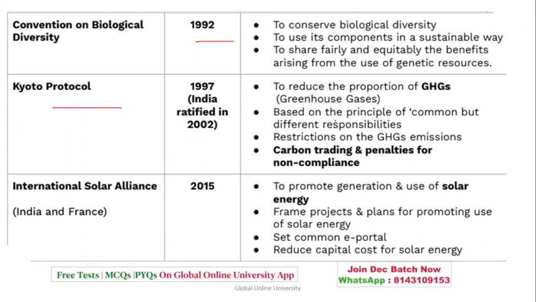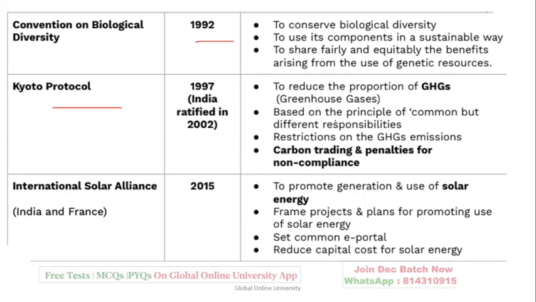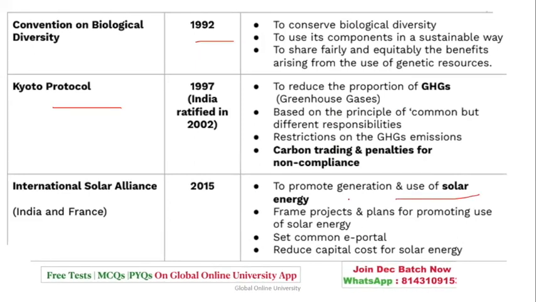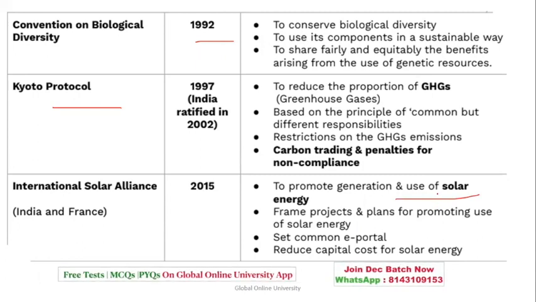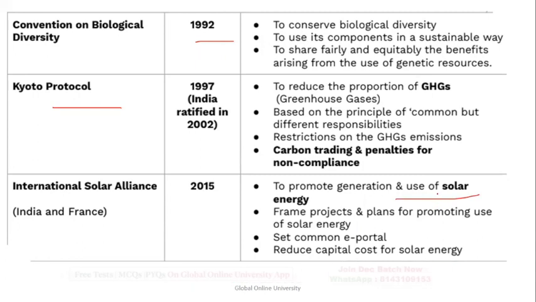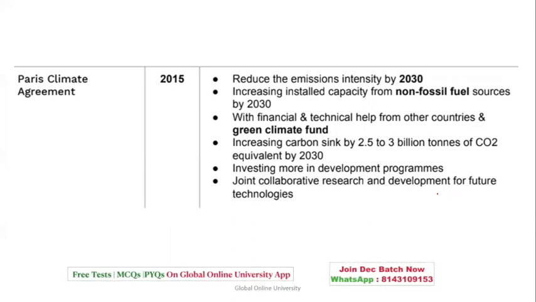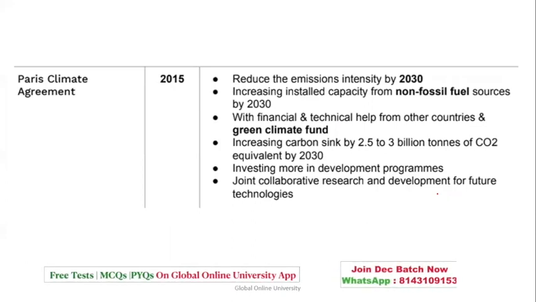Kyoto Protocol, which is in reference to greenhouse gases. India ratified it in 2002. It actually started in 1997, with carbon trading and penalties for non-compliance if you're not following the rules. International Solar Alliance, that is India and France, started in 2015 with the promotion of the use of solar energy, setting up an e-portal and reducing the total cost of solar energy. Coming to the Paris Agreement, which was formed in 2015 with the intent to reduce emissions by 2030.